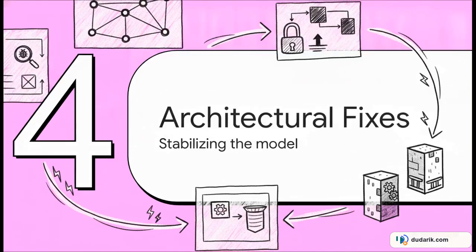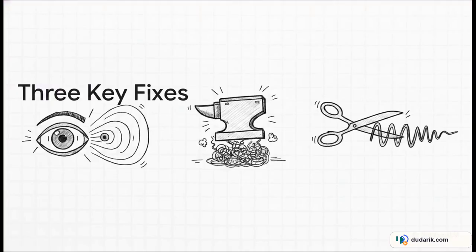Section 4, 3 architectural fixes. The researchers detail specific interventions that finally catch the culprit and stabilize the model. To stop this unbounded growth, the authors bring 3 complementary tools to the table: scale visible readouts, explicit norm penalties, and scale removing recurrence. Think of these as 3 different levers a developer can pull to stop the unbounded growth and bring the model back to sanity.